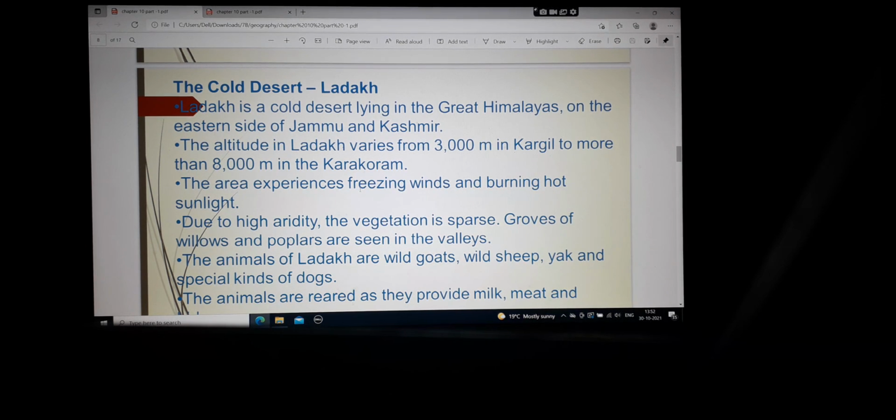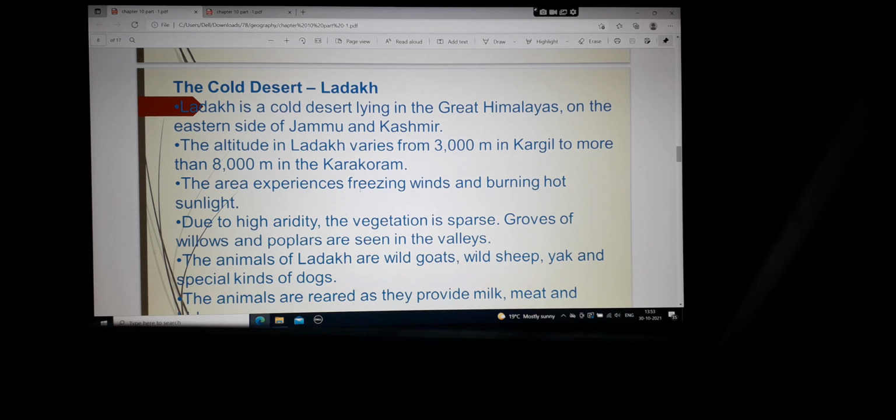The altitude of Ladakh varies from 3000 meter in Kargil to more than 8000 meter in the Karakoram region. So there, see, meter here refers to the sea level. So Kargil sector that we often hear in the news is at a height of 3000 meter, while the Karakoram range, which is towards Pakistan, is around 8000 meter, and both are in Ladakh, which is in the state of Jammu and Kashmir.